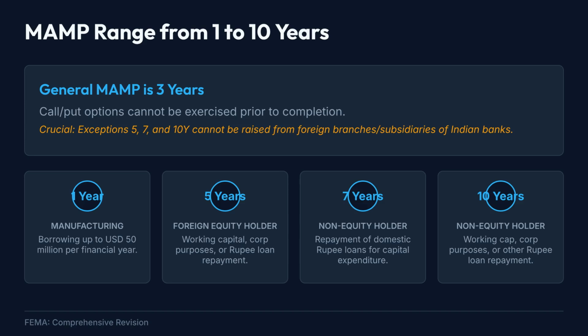Manufacturing companies borrowing up to $50 million per financial year enjoy a 1-year maturity requirement. ECBs from foreign equity holders for working capital, general corporate purposes, or rupee loan repayment require a 5-year maturity. Certain borrowings for capital expenditure require 7 years, while others require 10 years. These exceptions are frequently tested, making MAMP one of the most important FEMA numerical areas.